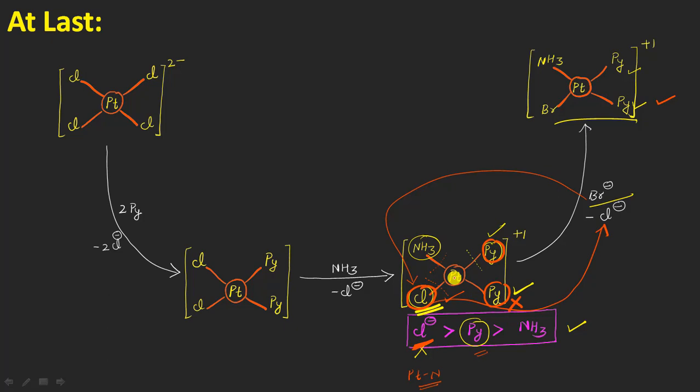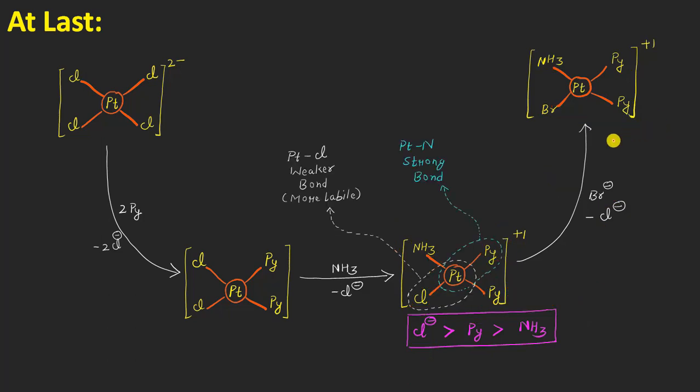Okay, so we have to consider the other pyridine molecule, I mean this one here, because trans to this pyridine there is present a weak platinum and the chloro bond, which will undergo cleavage quite easily because it is more labile, and thus the bromo will be coming here in place of this chloro, which you can see here in the final product molecule, and the rest of the ligands, I mean ammonia, pyridine and pyridine, they will remain intact like this, resulting in the formation of this kind of final product here, right?